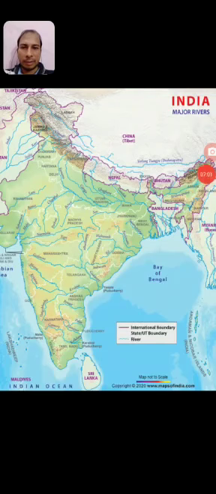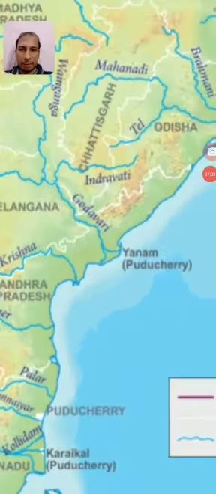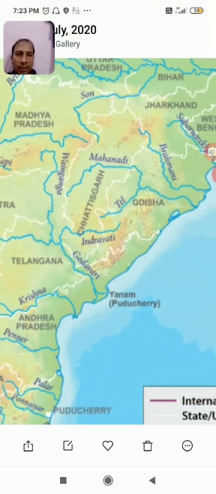Okay, this is the map of India. You can see the river Mahanadi. It originates from the Chhattisgarh area, travels from Chhattisgarh to Odisha, and at last submerges here into the Bay of Bengal.